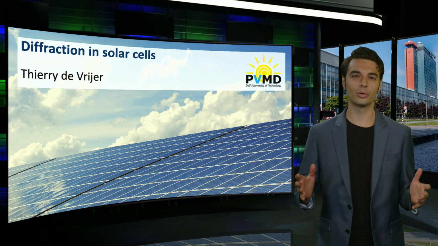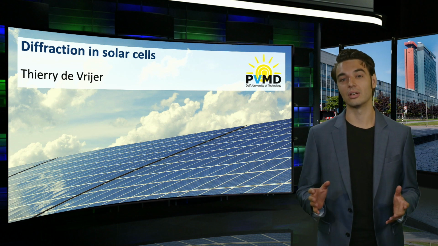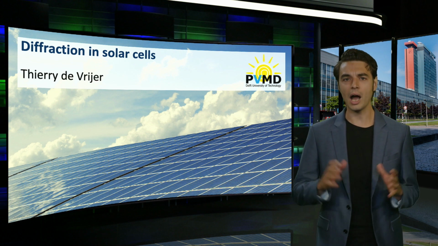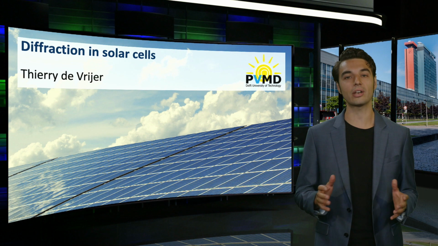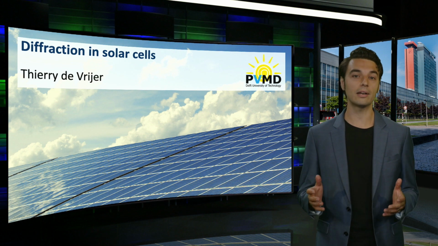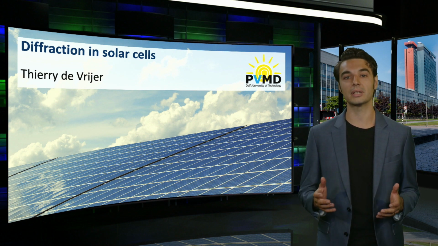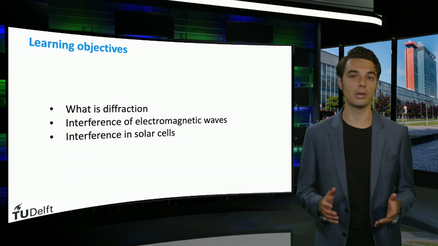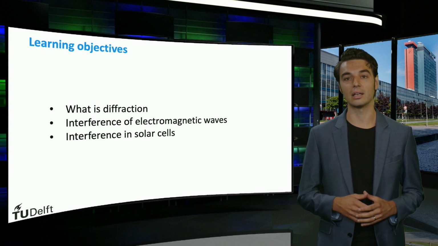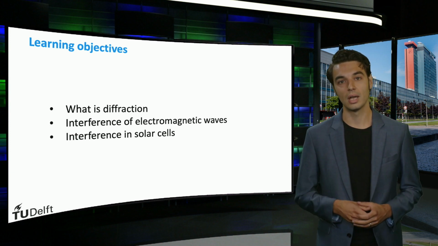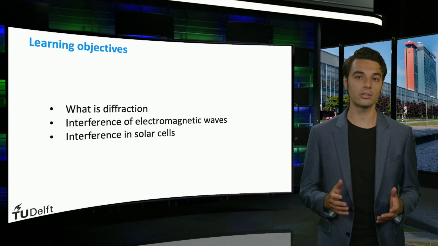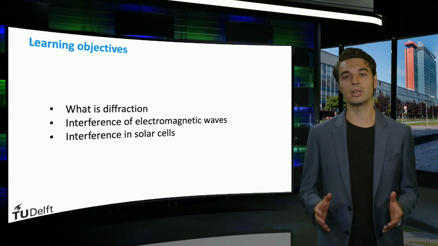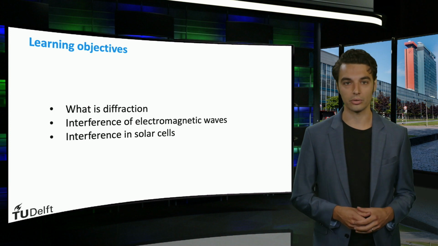So far we have looked into reflection and refraction, which govern the macroscopic interactions of light with matter. Now we will venture into the realm of diffraction mechanisms, which govern the microscopic interactions of electromagnetic waves like light. The learning objectives for this video involve obtaining a basic understanding of the diffraction of light. We will discuss the concept of interference and apply it to electromagnetic waves. Finally, we'll consider the application of interference in solar cells.